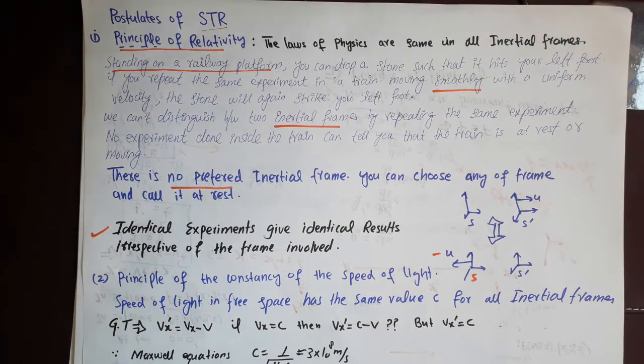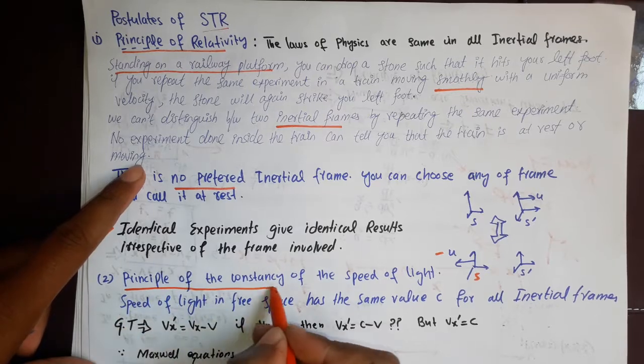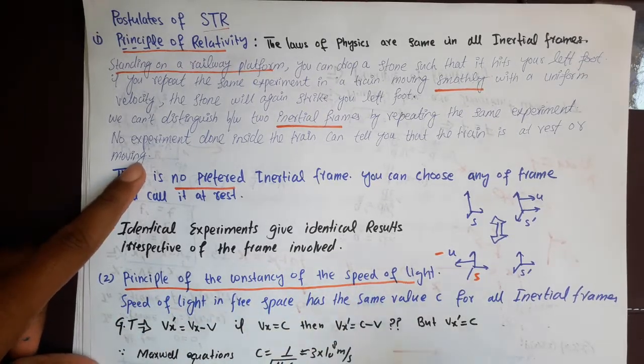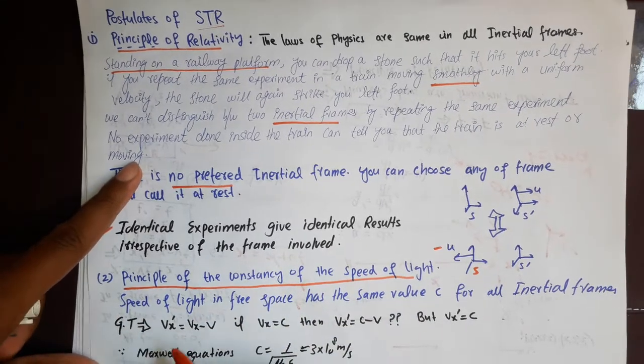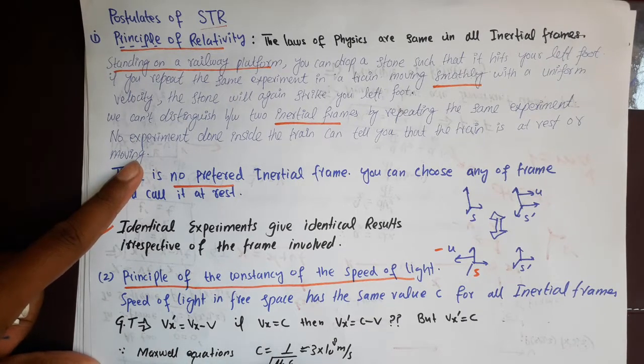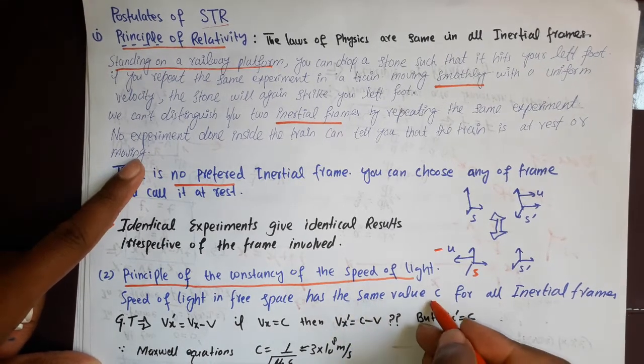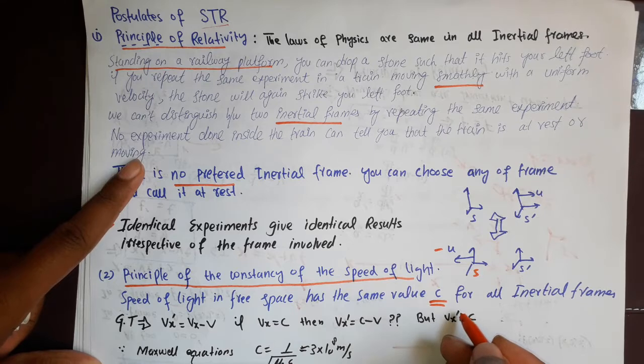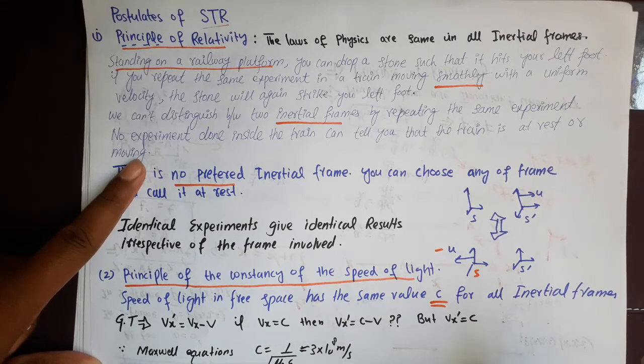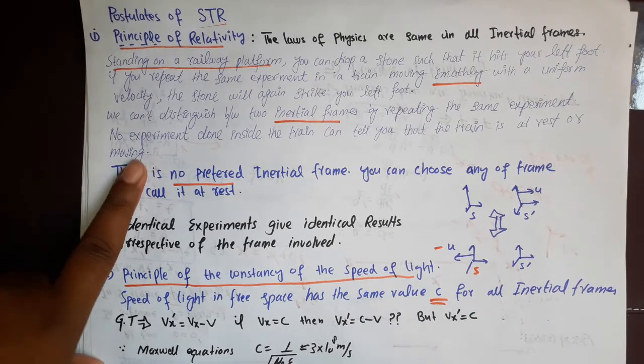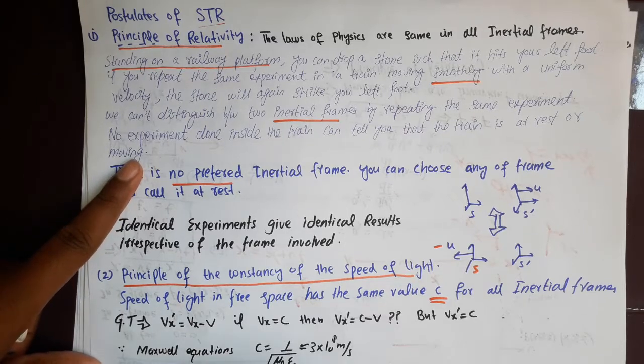The second postulate is the principle of constancy of the speed of light. The statement is that the speed of light in free space has the same value c, and this c is a constant for all inertial frames. Let us discuss this.